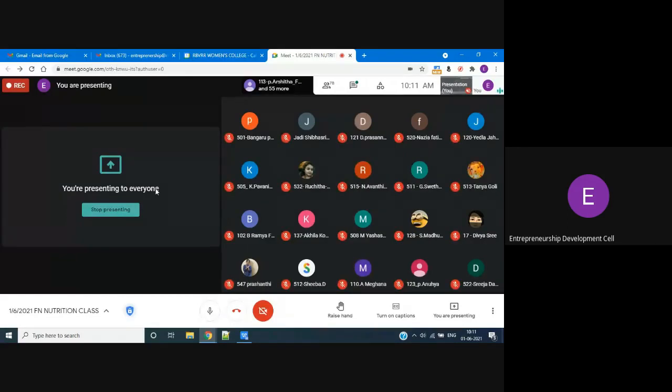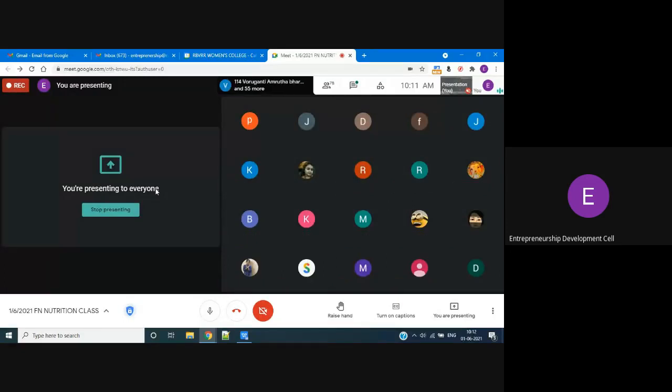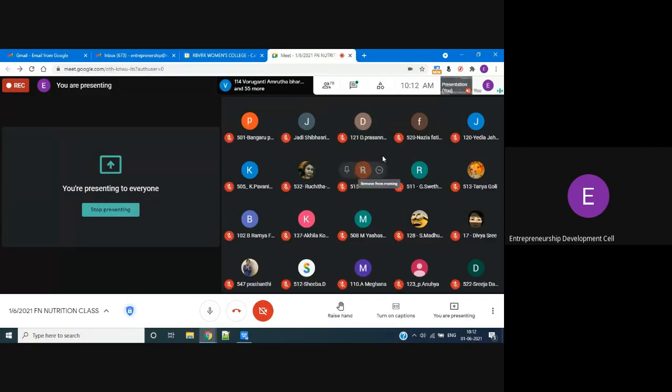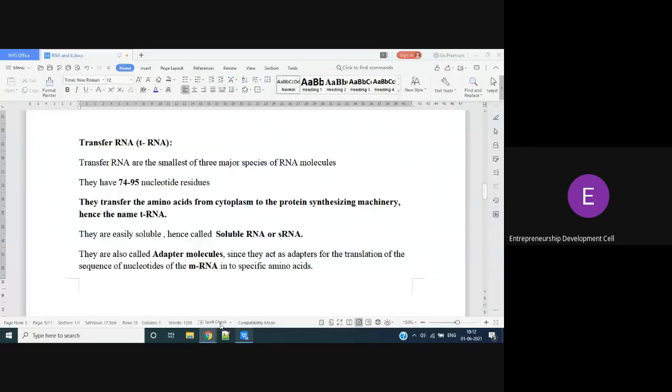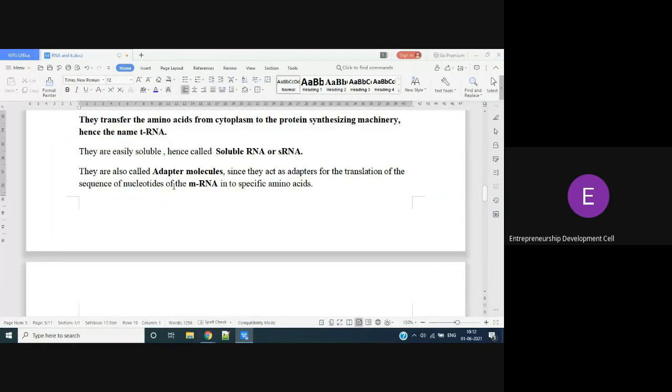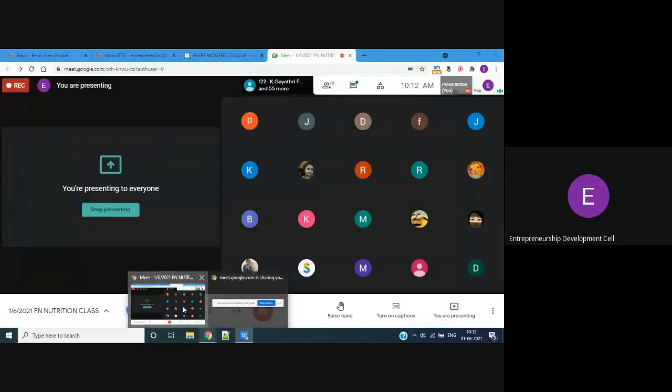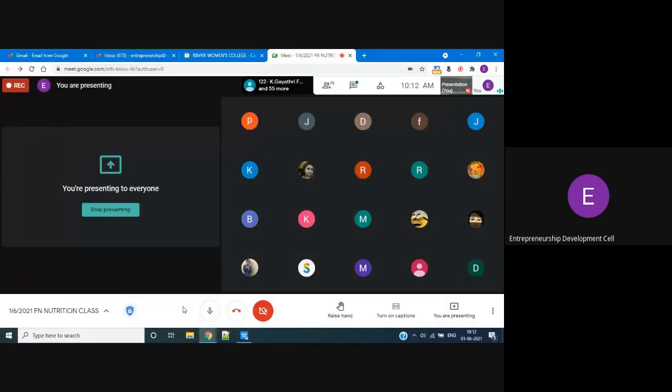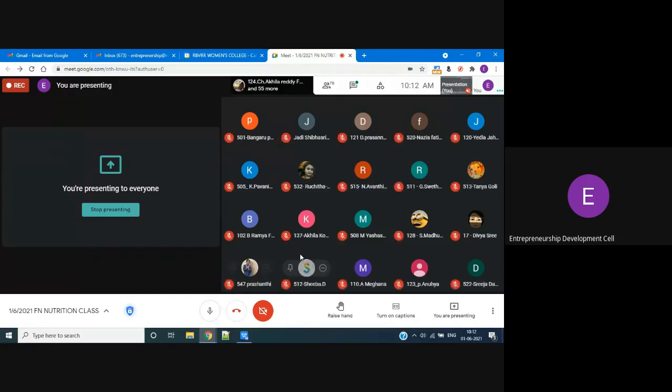Because it is transferring amino acids from the cytoplasm to protein synthesis. And it is also named soluble RNA because it is really soluble. It is also named adapter molecules because they adapt for the translation process. That's why they are also known as adapter molecules. tRNA has so many names: transfer RNA, soluble RNA, adapter molecules or adapter RNA.